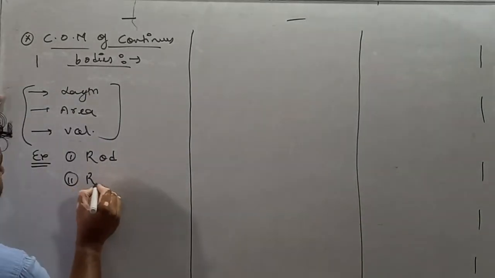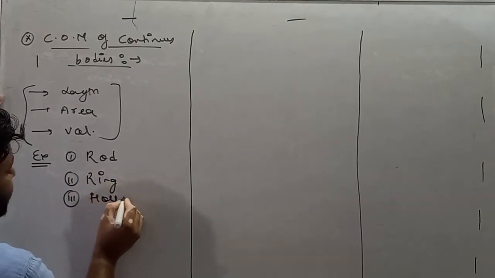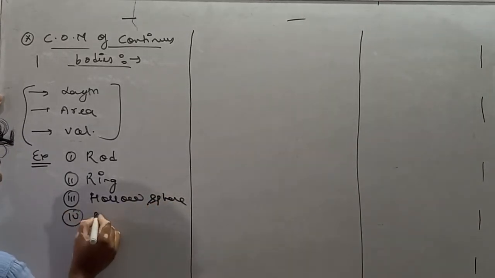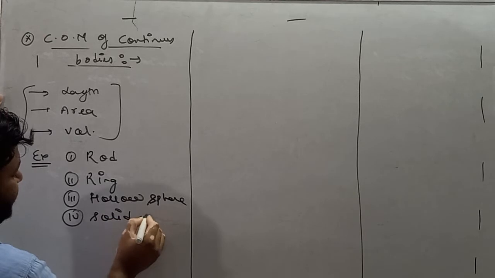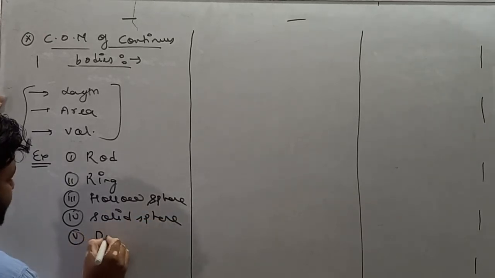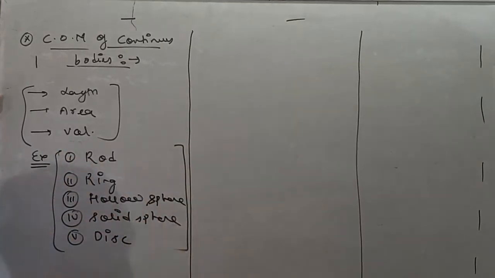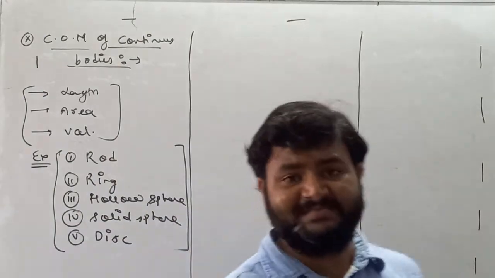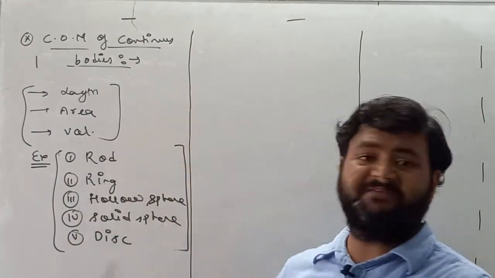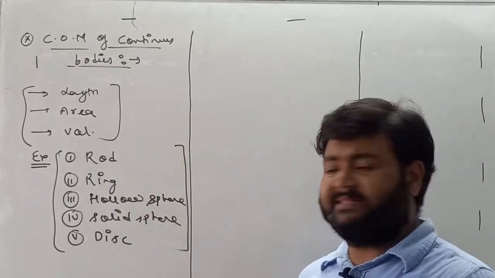Similarly we have a ring, a hollow sphere, a solid sphere, a disc. These are some common examples of continuous bodies whose mass depends on any of the three physical parameters, like the mass of a rod depends on length.